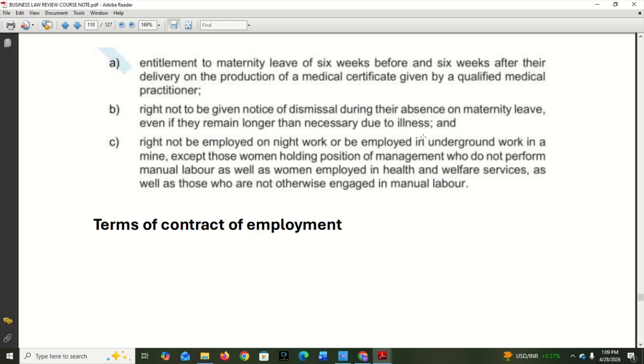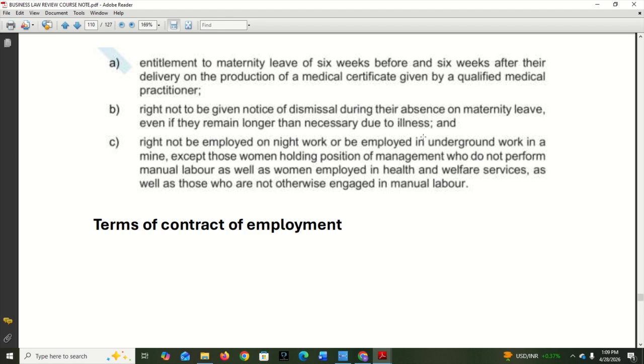So under the employment law, that's clearly stated. Women are entitled to maternity leave of 6 weeks before, that means 6 weeks is a month and a half before they give birth, and 6 weeks after. So that makes a total of 12 weeks. 12 weeks is how many months? 3 months.